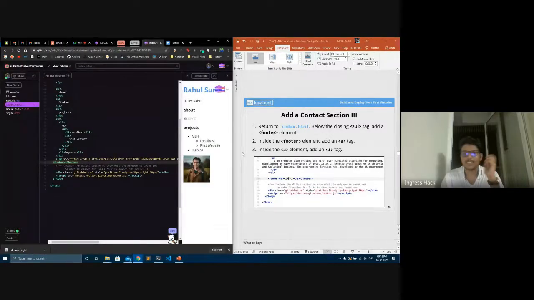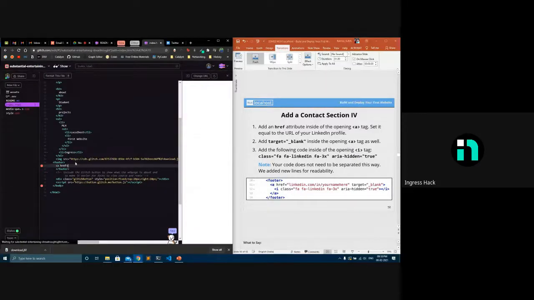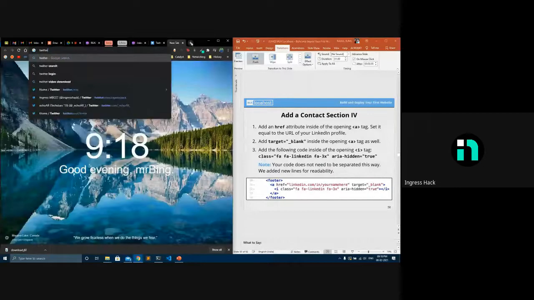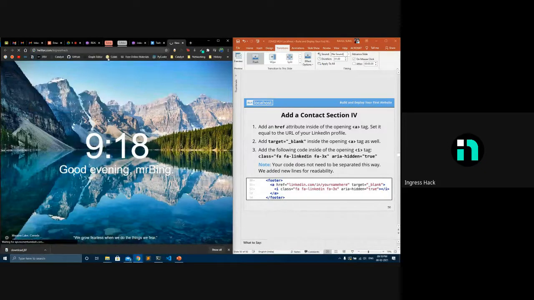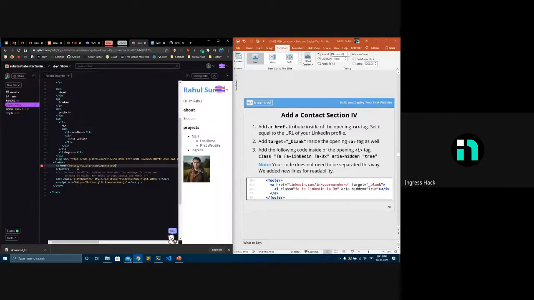So inside the footer, I'll be adding the social media icons. I'll be creating an A, meaning anchor tag. That's where I put the link. So I'll be adding A, then the link that I want to put. For example, if I want to put the Twitter link of our Ingress hack, I'll just copy the link and add it in that href, that is reference, which refers to which site it goes. Then I'll be adding a target blank.